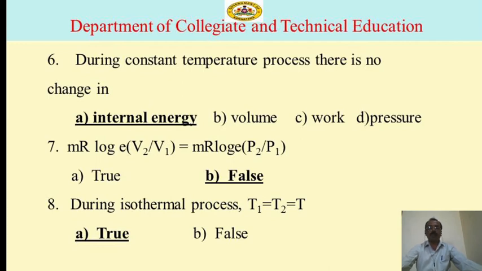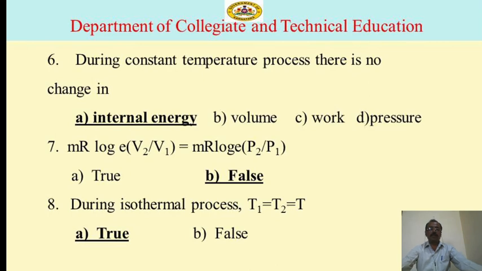Next question: mR log base e of V2 by V1 is equal to mR log base e of P2 by P1. Option A true and option B false. Here, mR log base e of V2 by V1 is equal to mR log base e of P2 by P1 is wrong. So option B false is the correct answer.